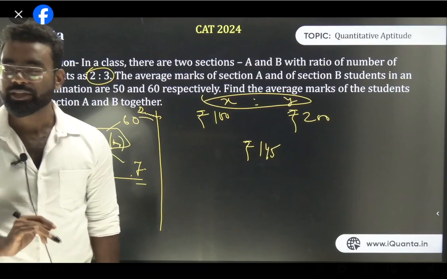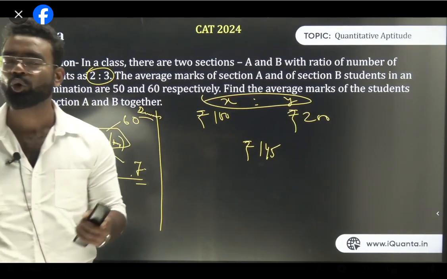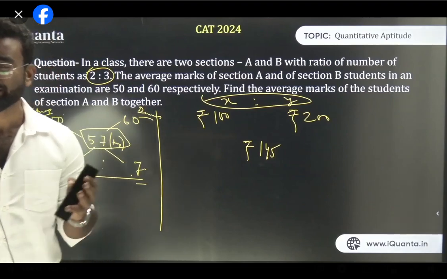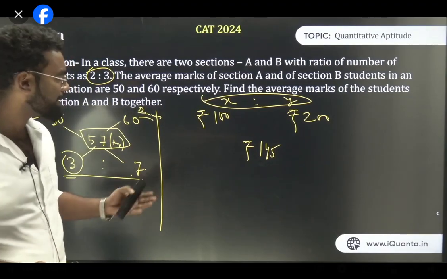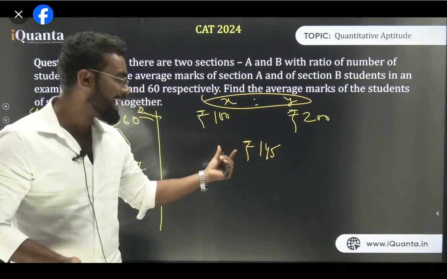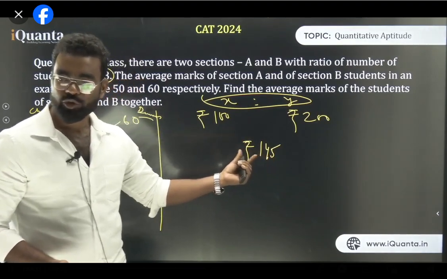Alligation is nothing but mixture. Don't confuse it. Just understand what I'm saying. Don't go for the methods, don't go for the names. This method is called the method of mixed alligation, right? So there are two types of rice, 100 and 200, and I mix in the ratio x is to y, so that the average becomes 145, right? So what is the ratio?